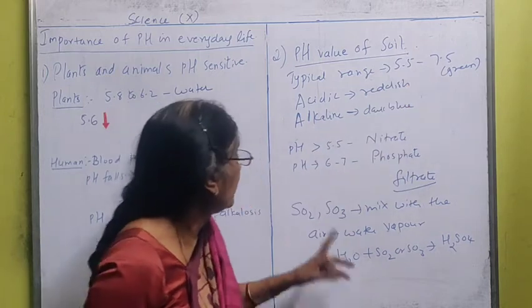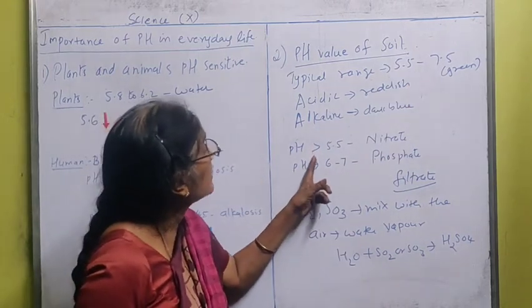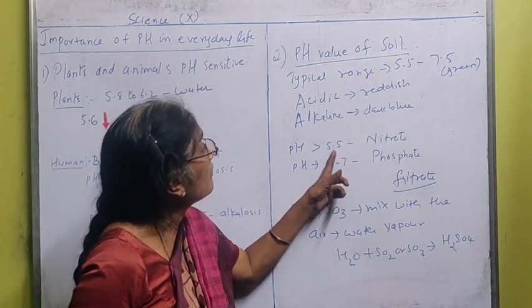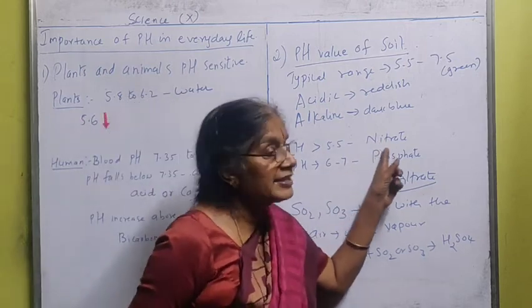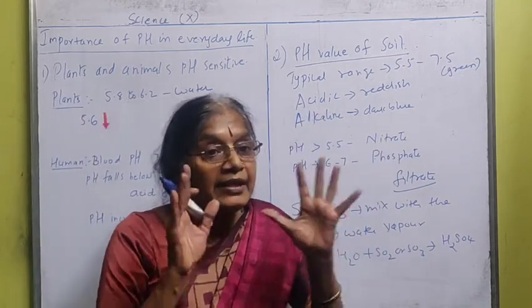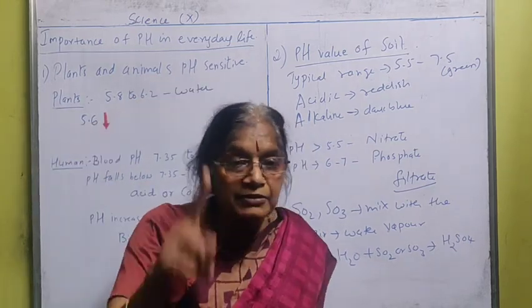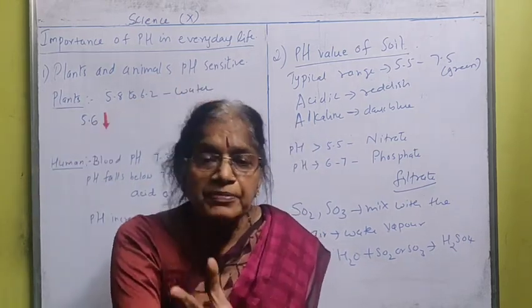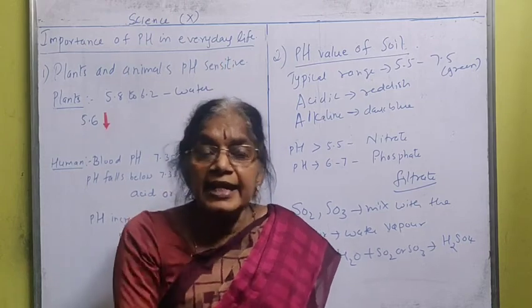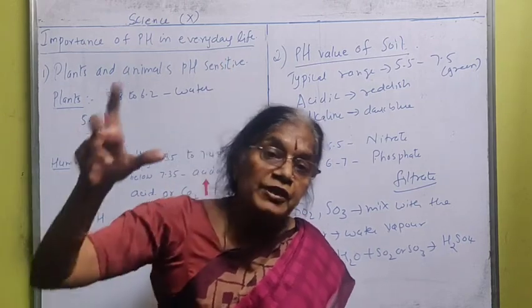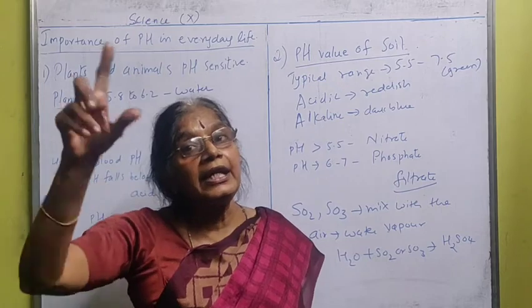5.5 to 7.5. Okay, if the pH range is more than 5.5, what is there? Nitrate is more, meaning the nitrogen content is more. Looking at that only, what will the farmers do? They will grow the crops which require more nitrate, those types of crops only. So they will get a good yield of crops.